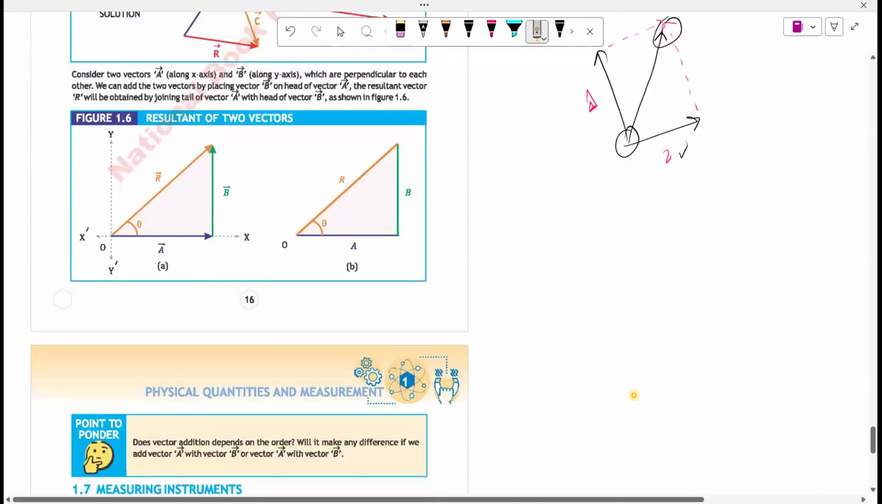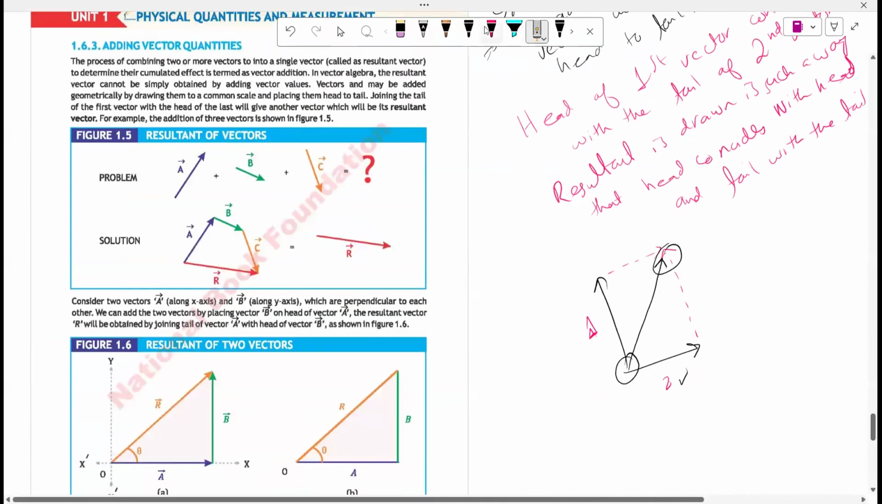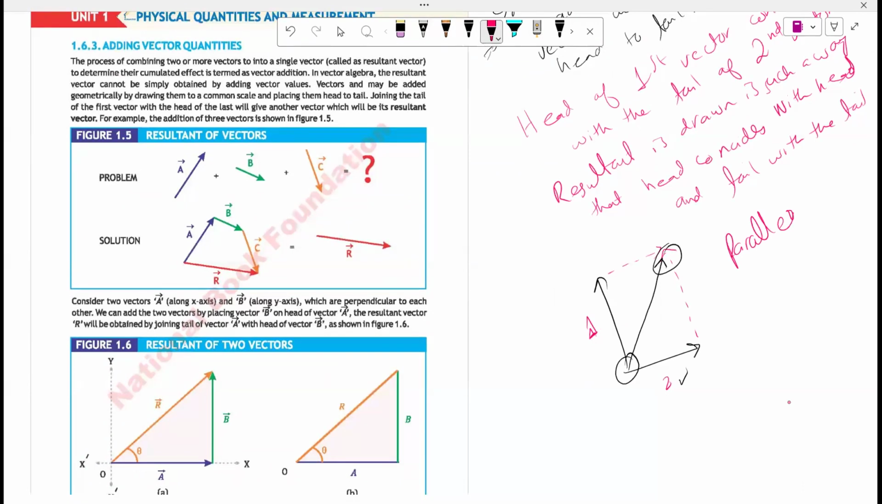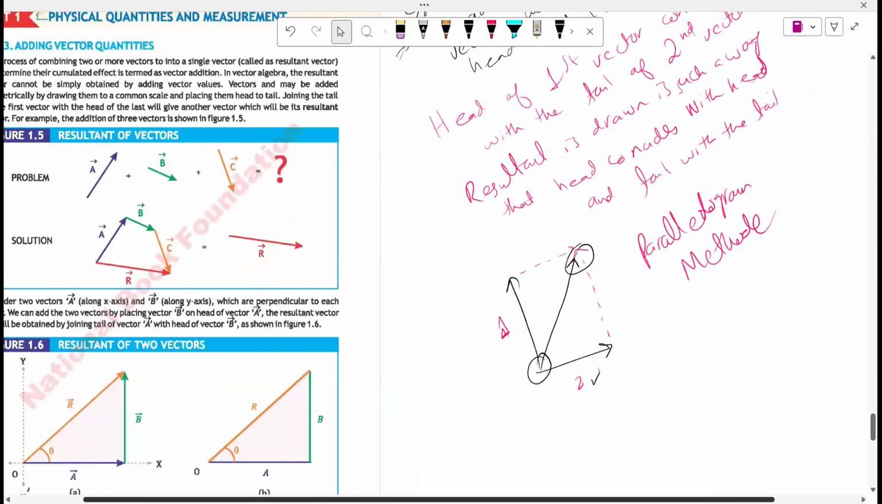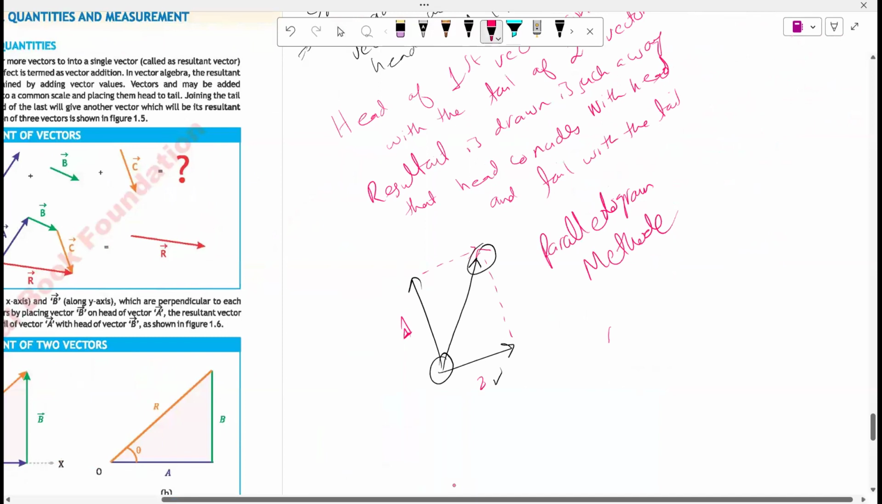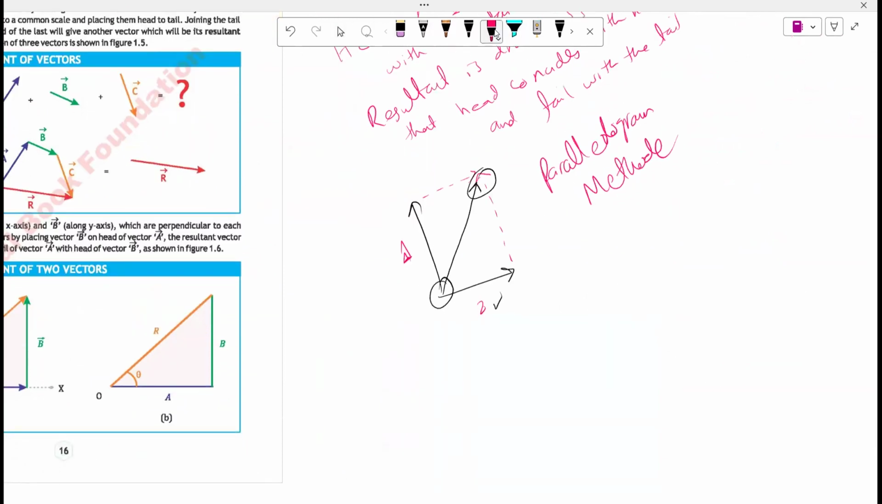Whatever the position is, addition of vectors we can also do using the parallelogram method. But again, the concept of head to tail remains the same. Okay? What happens in it? For example, if I have two vectors like this. Actually, not here, let me draw a little lower. So now I have this vector. I need to add these two vectors.